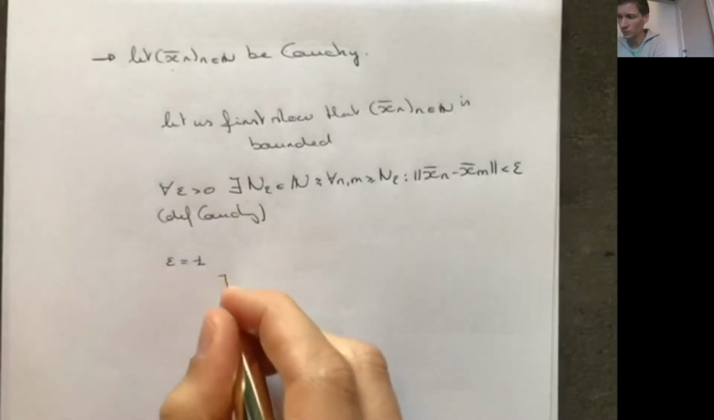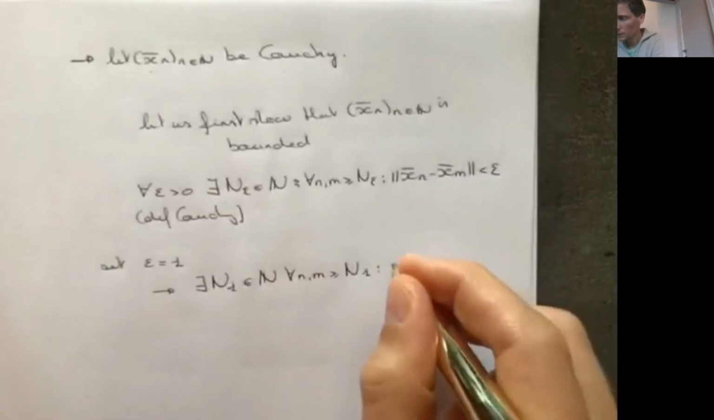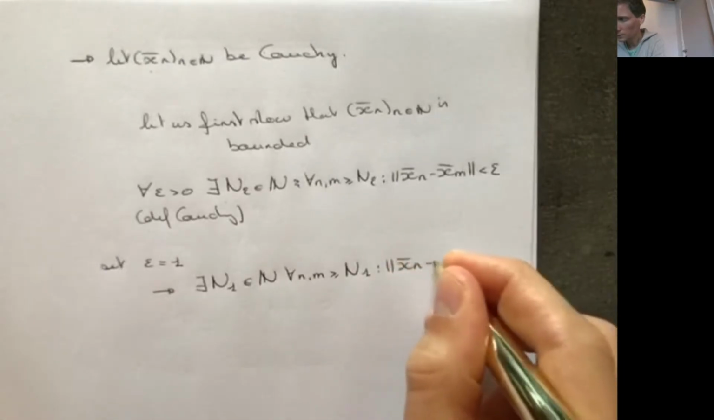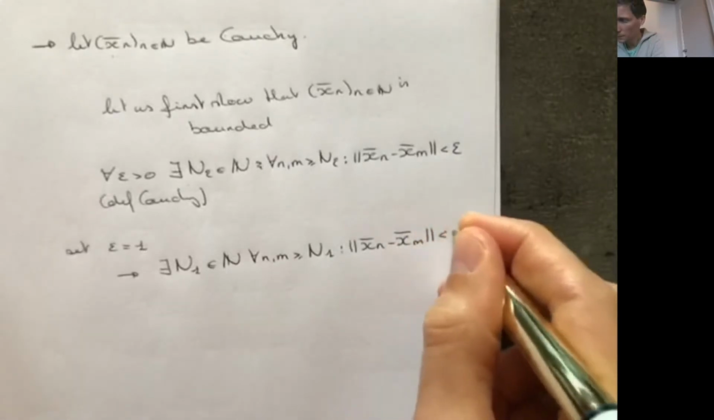So what we're going to do is simply take a number epsilon and plug it into this definition. So for example, we could set epsilon to be equal to 1. So if epsilon is equal to 1, what do we know? Well, we know that there exists a number, now it's n1, such that for all n and m greater or equal to n1, the distance between xn minus xm is smaller than 1.